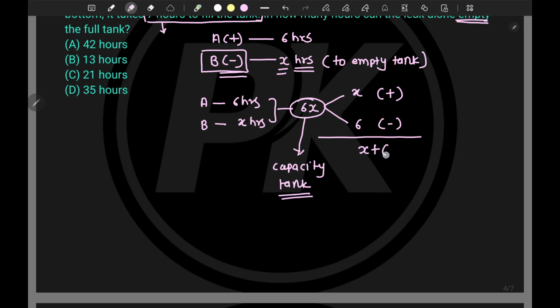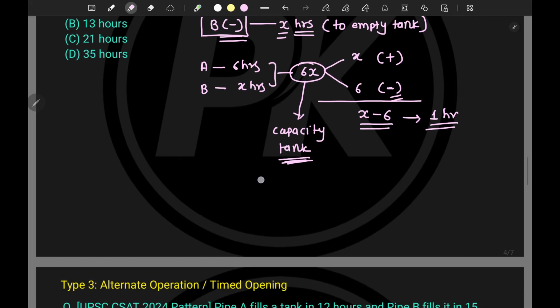That will be x plus 6, right? Is this correct? No, right? We have to consider a minus sign because this is negative work. That is what we are saying in this type of problems in pipes and cisterns. So it will be x minus 6. So x minus 6 is for 1 hour, right? And what is the full capacity? Full capacity is 6x.